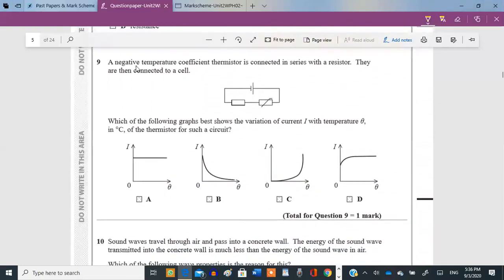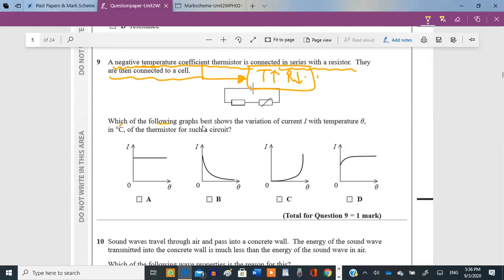The negative temperature coefficient thermistor is connected in series with a resistor. They are connected as shown. Okay, don't get confused by this term, negative temperature coefficient. Negative temperature coefficient actually means that as temperature rises, its resistance falls. This is what it actually means, okay? And this is what you already know for a thermistor, right? As the temperature rises, the resistance does fall.